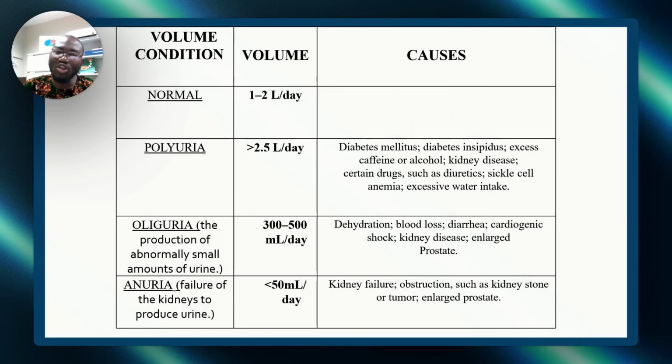Oliguria. They will ask you, what is oliguria? Oliguria is when the urine is abnormally small, 300 to 500 ml per day. Milliliters, not liters, per day. When it is less than 15 ml, it's anuria. You understand? So if somebody comes to the hospital and says, I've been drinking water, but I've not been urinating, then I am suspecting a kidney problem. There are a lot of things that could cause it, but I am suspecting kidney problem, especially if I check and the urine is less than 50 ml in a day. No, there's a problem. Sometimes it's also a result of enlarged prostate.